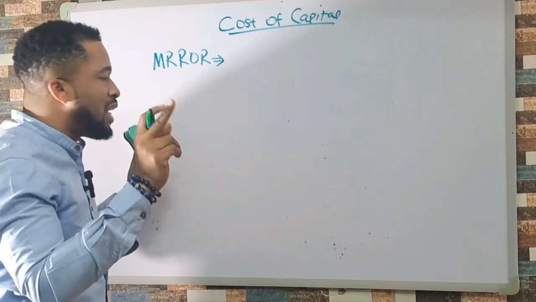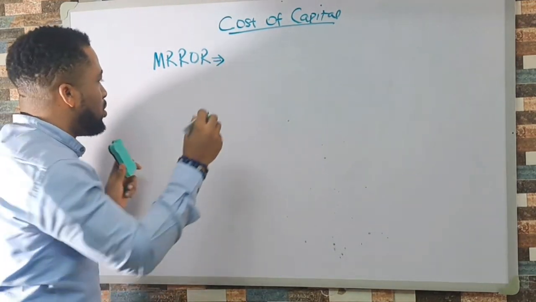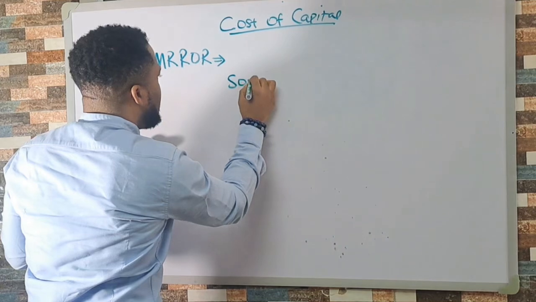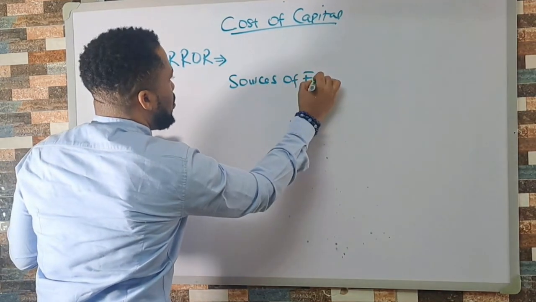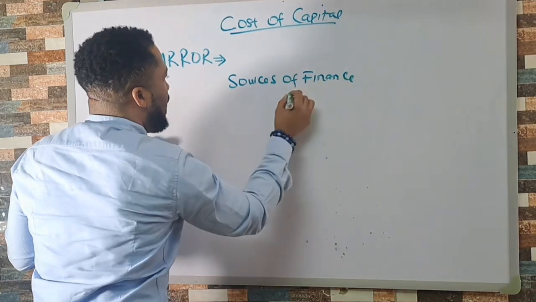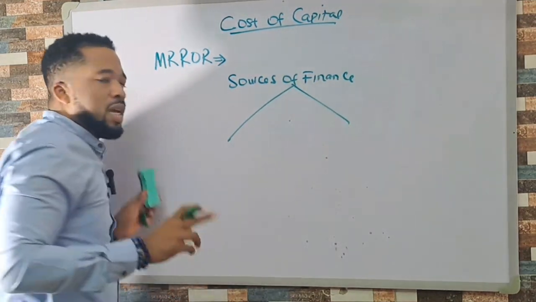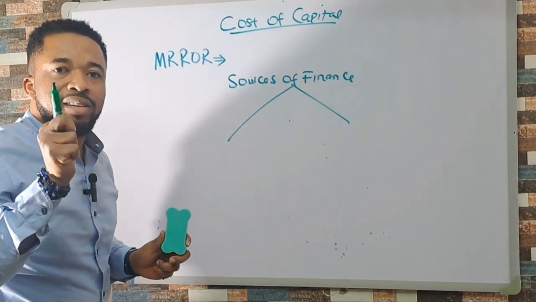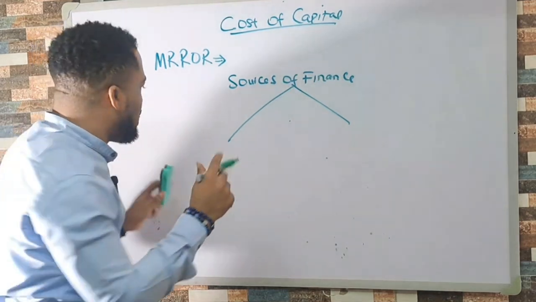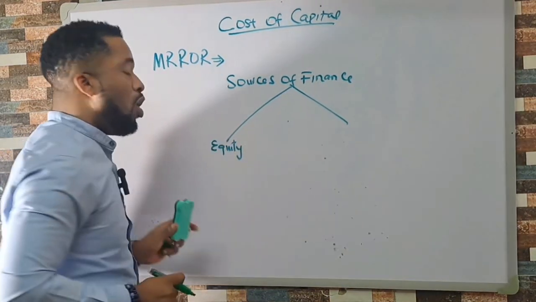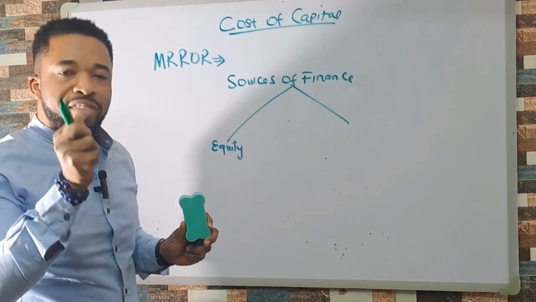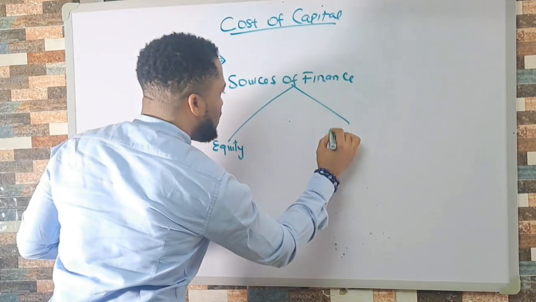Remember, there are basically two major ways you can raise a fund, right? Sources of finance. There are two ways. It's either you're raising the fund through equity, or you decided to raise the finance through debt.